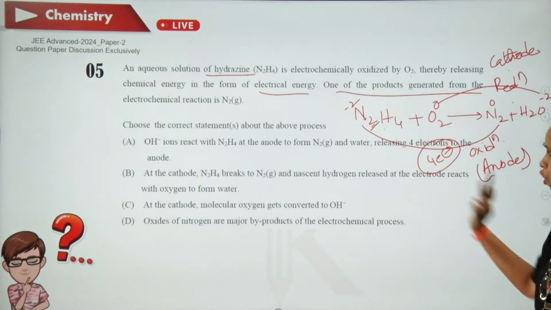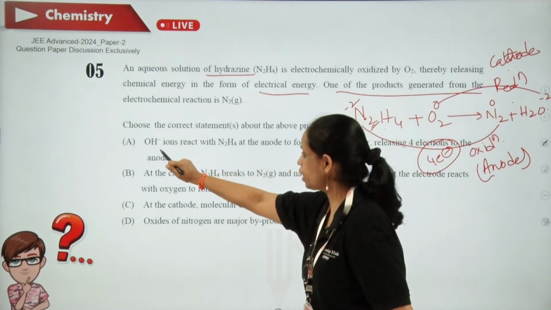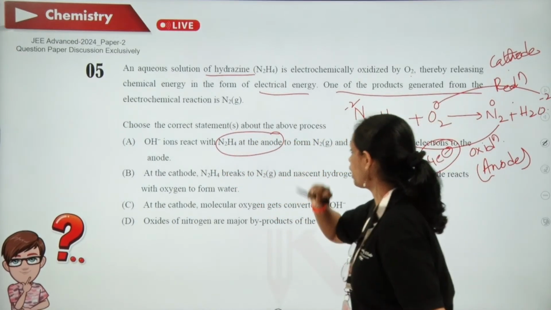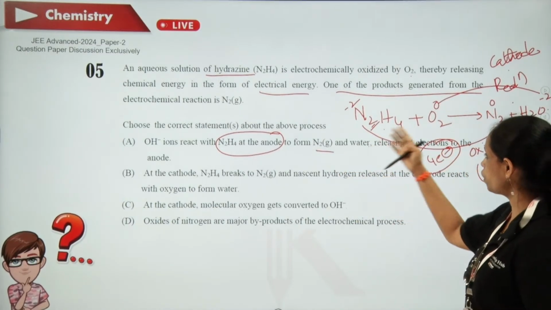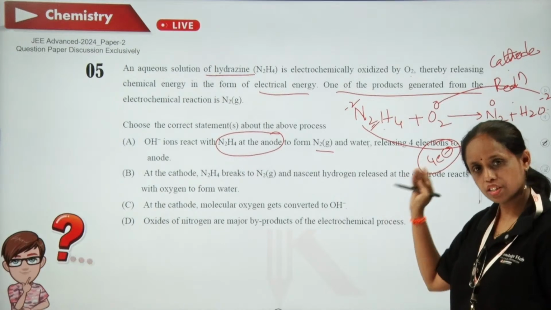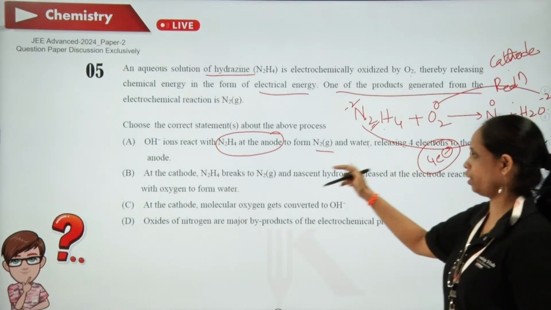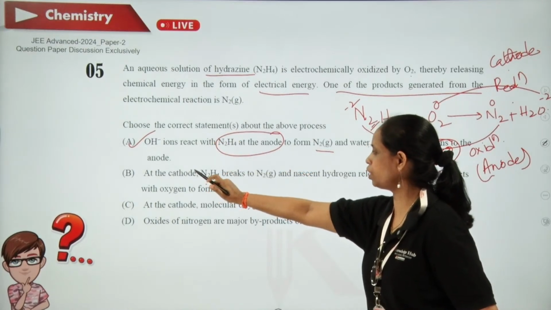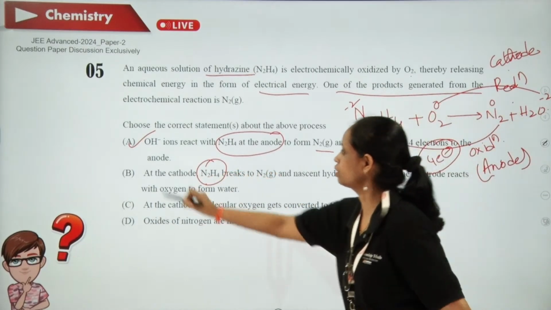So let us look at the options now. When I take the first option, OH minus ions react with N2H4 at anode to form nitrogen and water. That is correct. In that way only oxidation will occur, releasing 4 electrons. The change in oxidation state total is 4, so 4 electrons. So this is correct. Obviously when this is correct, this should be wrong, because N2H4 will never undergo any change at cathode.